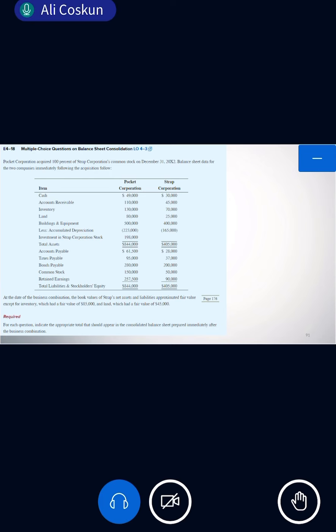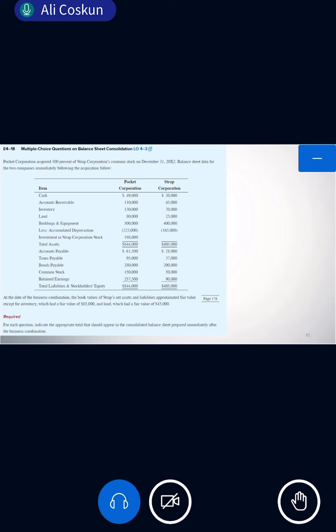This is a group, right? Parent and subsidiary together make a consolidated statement. We look at the bank account of Pocket, we see 49,000. We look at the bank account of Strap, it is 30. So what is the total cash they have? 79. Clear? Good. Accounts receivable, 110 plus 45, it will be 155.